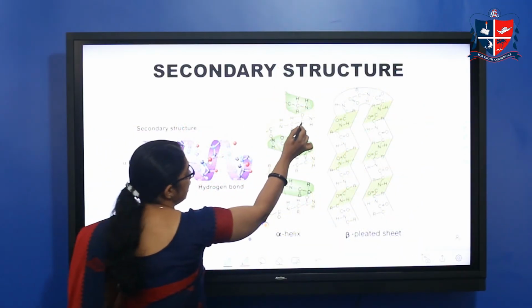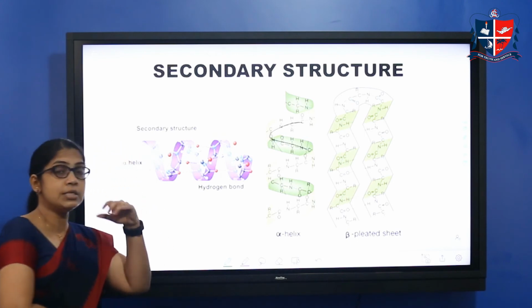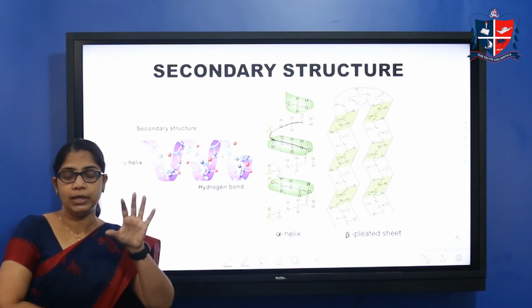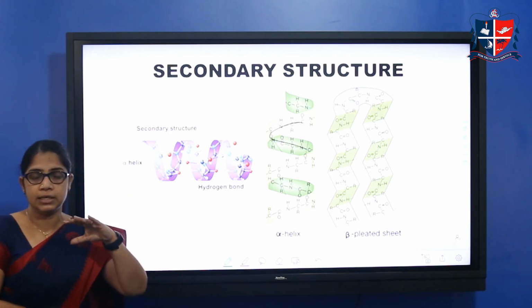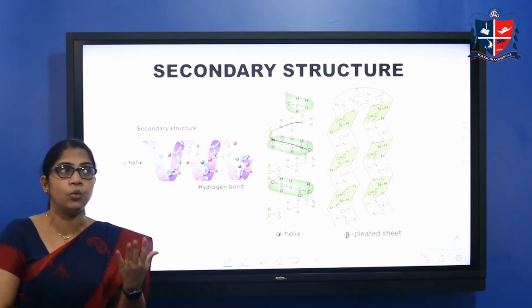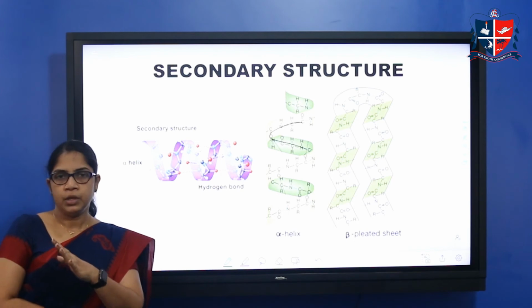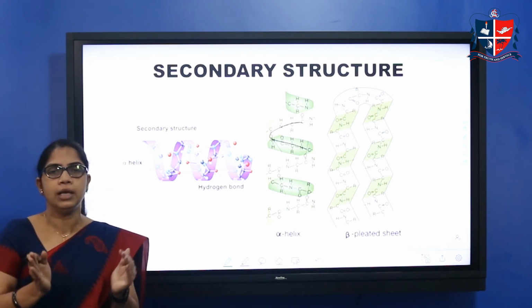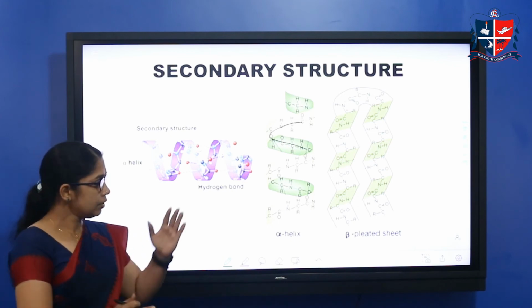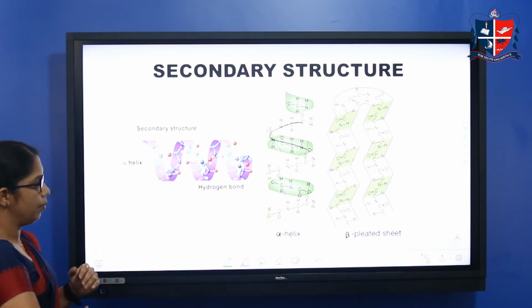Similarly, the distance between two complete turns is around 5.7 angstrom. So it is uniformly arranged around the central axis and gives this alpha helix model.